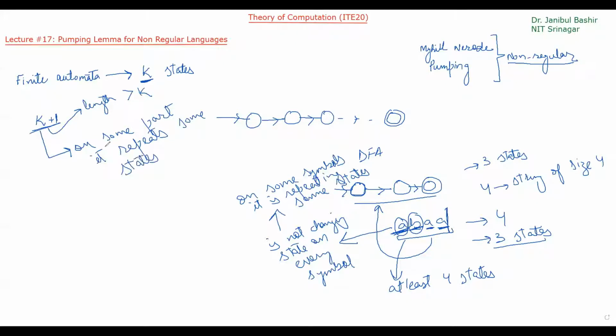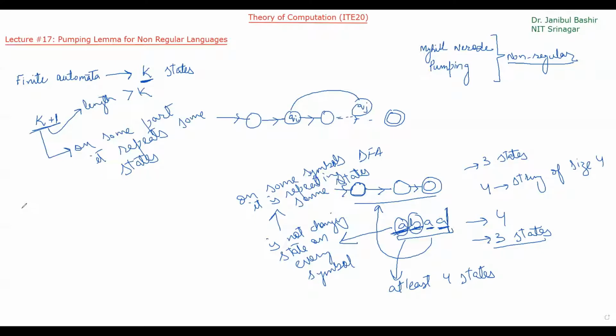Let's say this is state qi, and then we have another state qj. Let's say it is repeating these states.